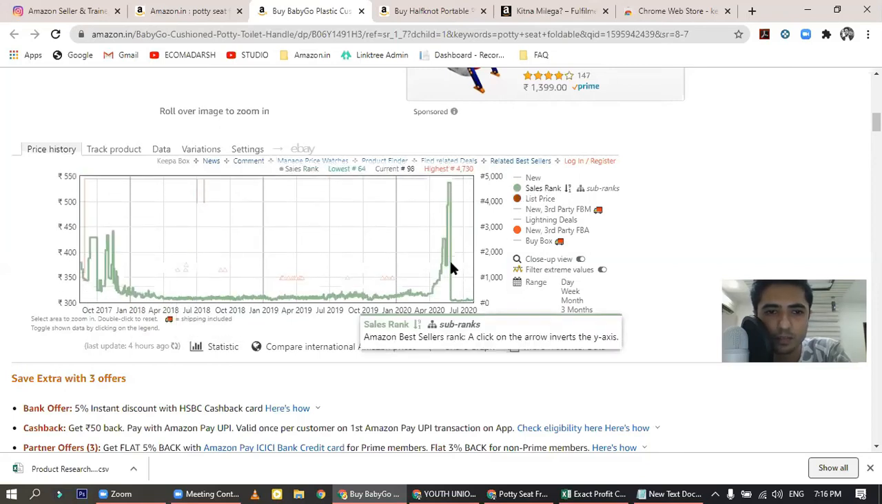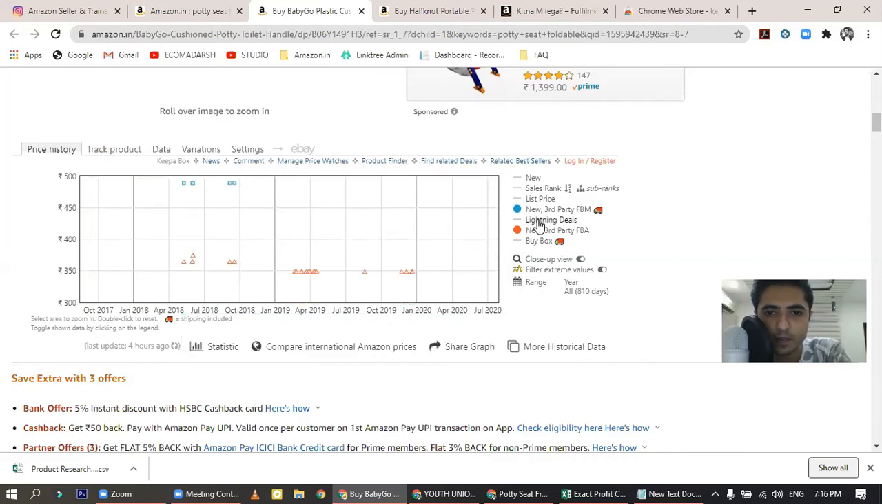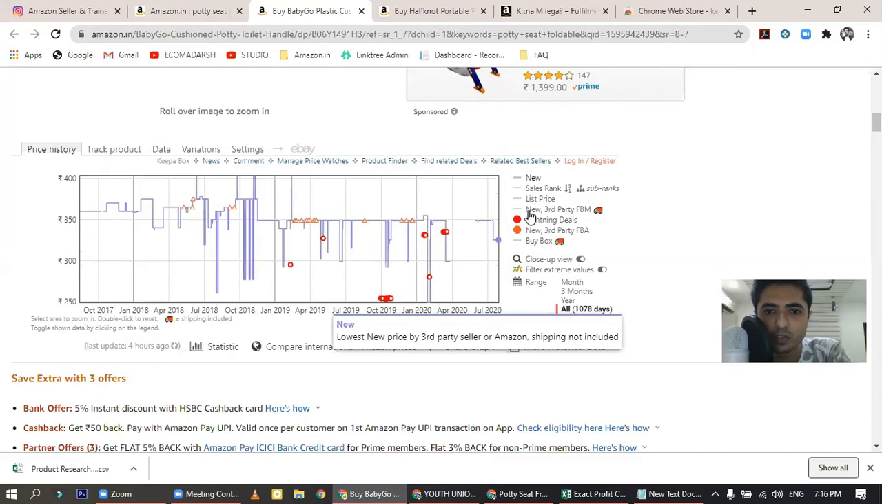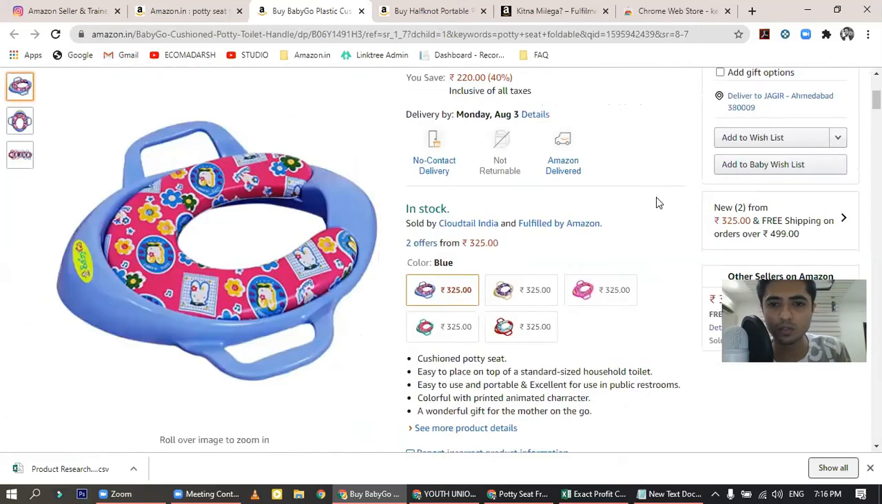Then here is the list price. Here is some lightning deals if they were going on. See, he provided some lightning deals. So this is a very good tool. You can use it to do some product research.